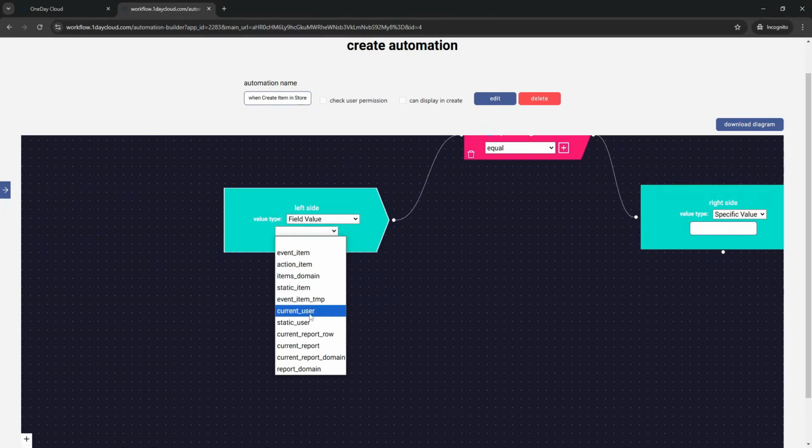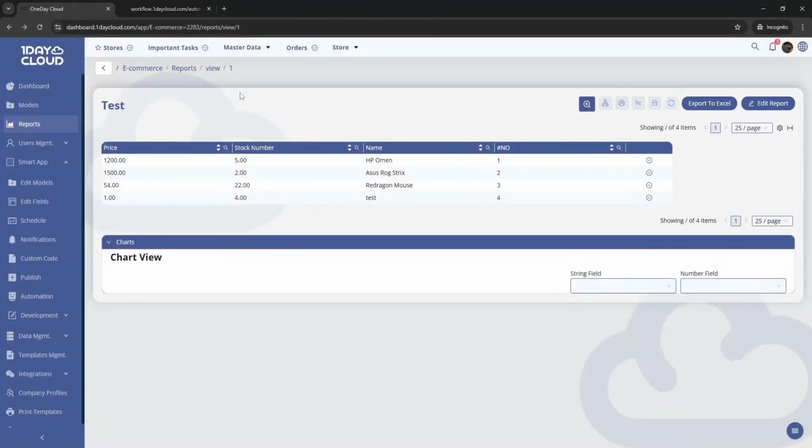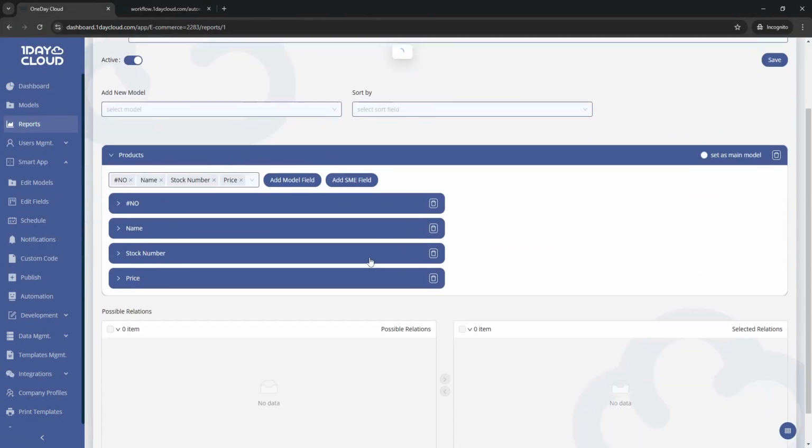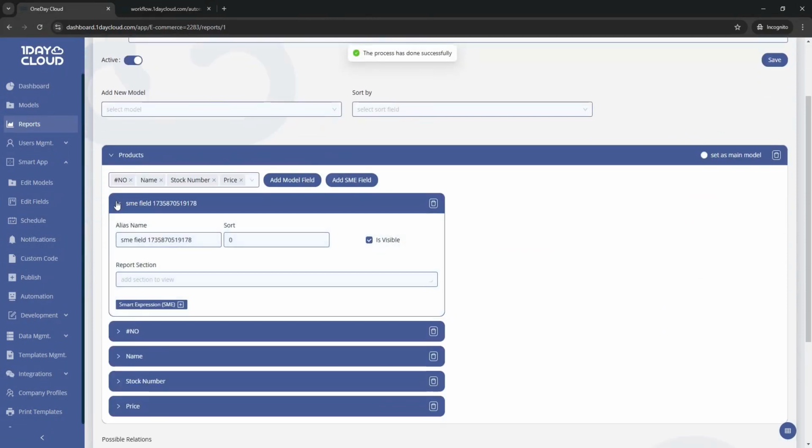Next is the current user. That means it's the user who just triggered the event. Next is static user. You choose a specific user in your app. And for report options, you can use them inside the report. For example, if we are in reports right now, we can add an SME field. We can rename it. And then we can add SME.